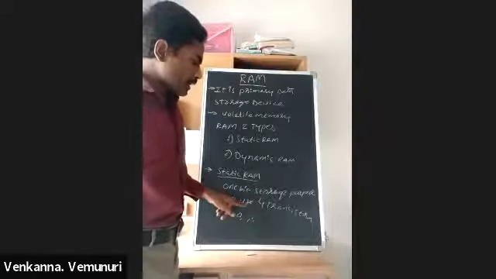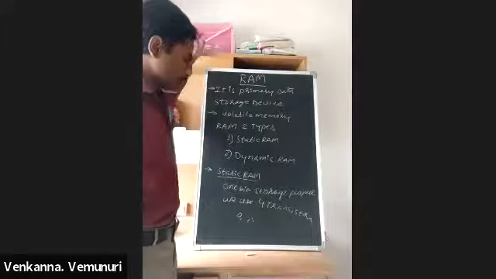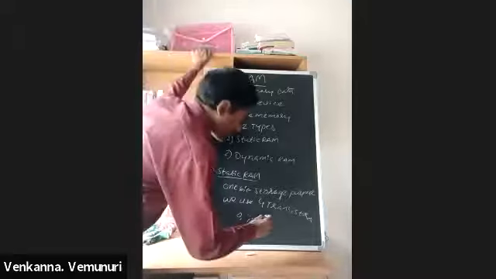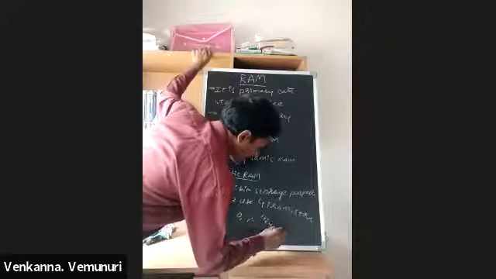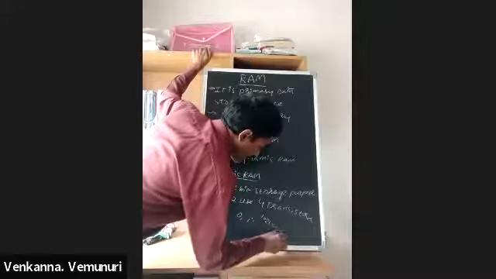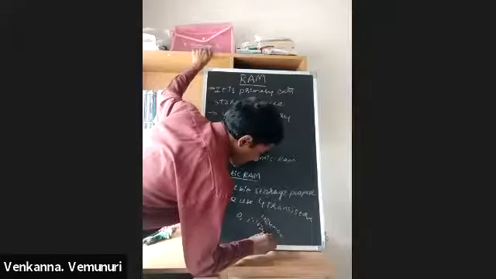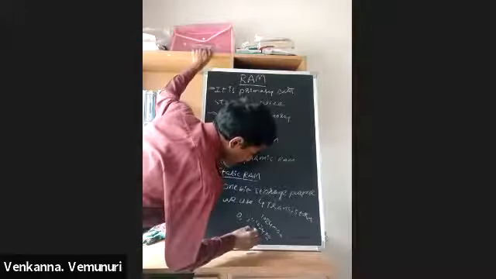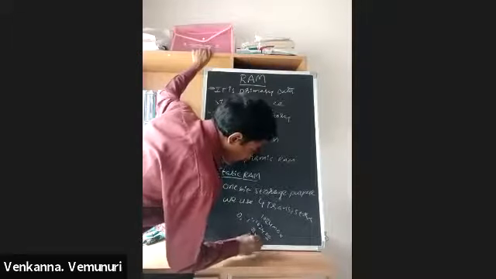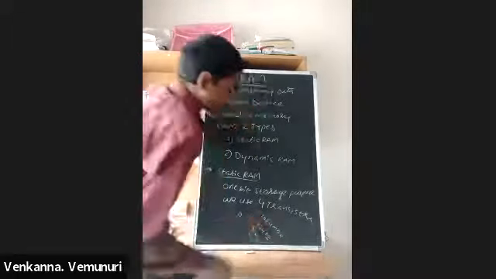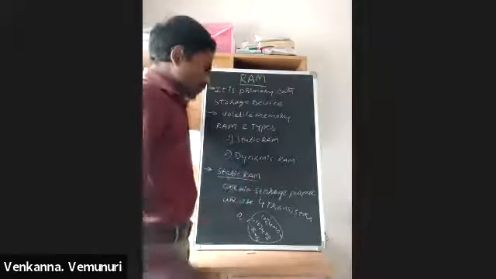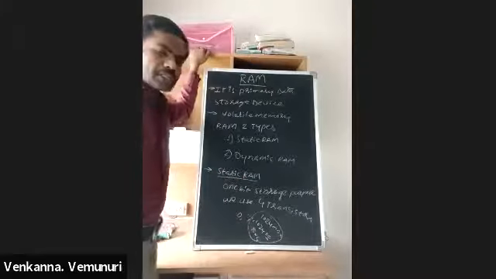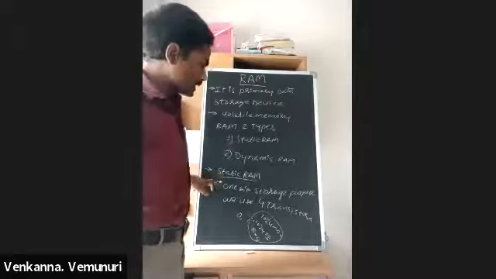Means if we construct a 1 GB RAM, 1 GB means 1024 MB multiplied by 1024 KB multiplied by 1024 bytes, multiplied by 4 transistors. This many transistors are required for constructing a 1 GB RAM. So the static RAM manufacturing cost is very high. This is the disadvantage of static RAM.